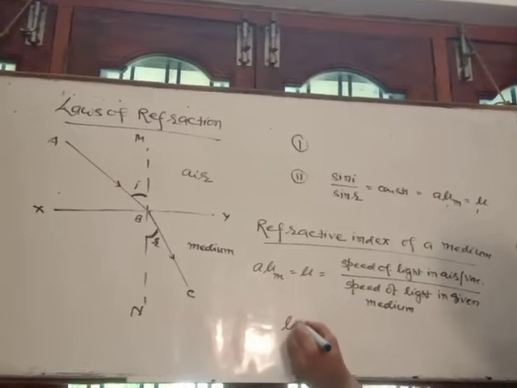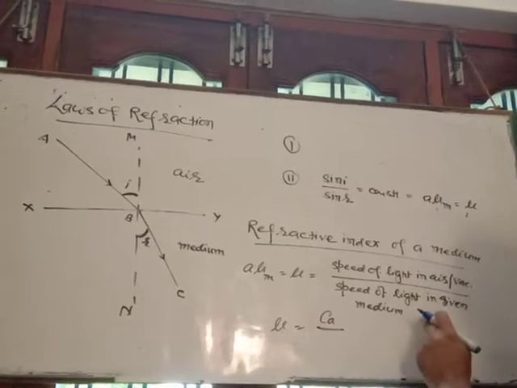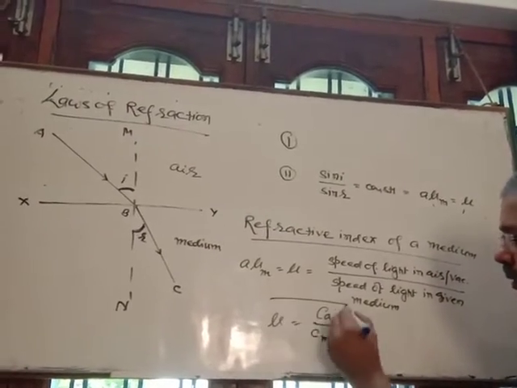That is, mu is equal to the speed of light denoted by Ca and the speed of light in the given medium denoted by Cm. So mu is equal to Ca by Cm.